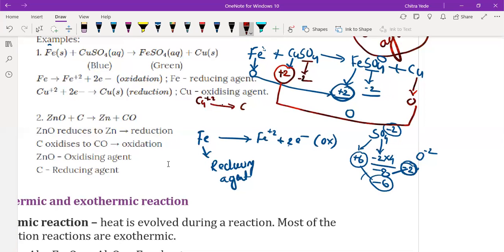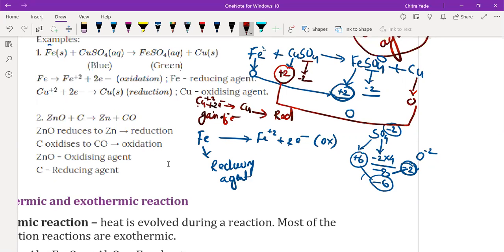So we have to place Cu with 0 charge. Why 0? Because it gains 2 electrons and converts into Cu. When 2 electrons are gained, the total charge becomes 0 and it appears in copper form. See, there is a +2 charge on copper on the reactant side, but on the product side there is no charge, which means gain of electrons takes place here. Gain of electrons means it is a reduction reaction.